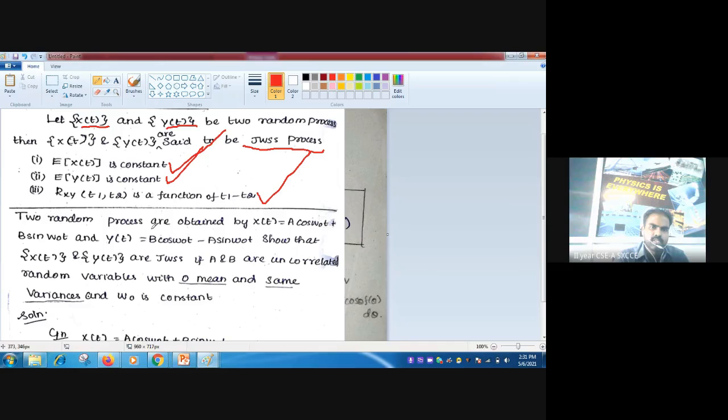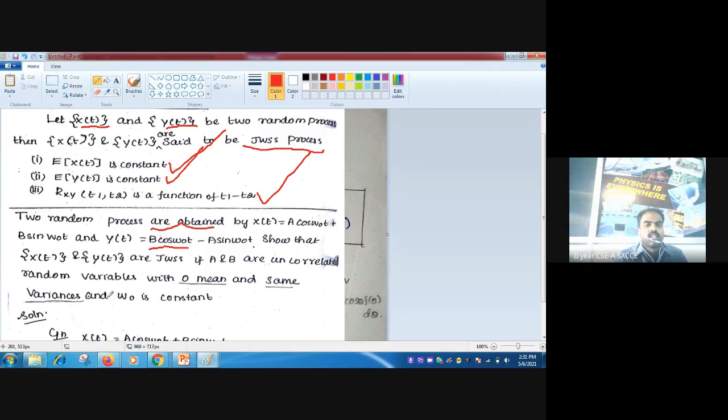So two random processes are obtained by x of t is equal to a cos omega 0 t plus b sin omega 0 t, and another random process y of t is equal to b cos omega 0 t minus a sin omega 0 t.